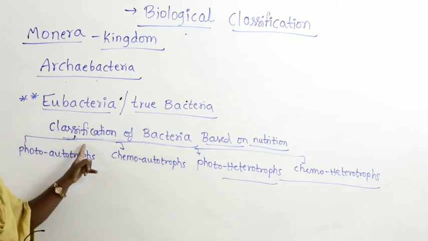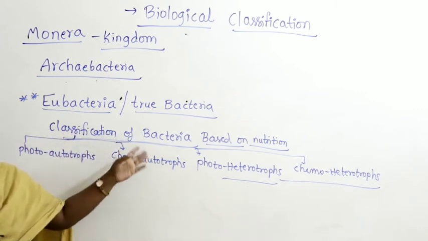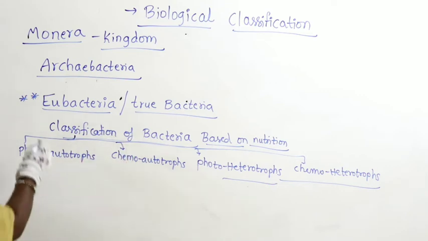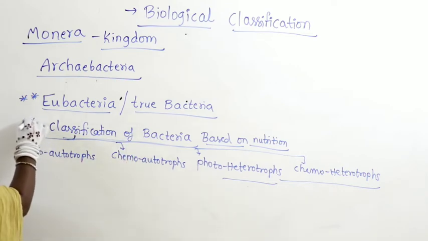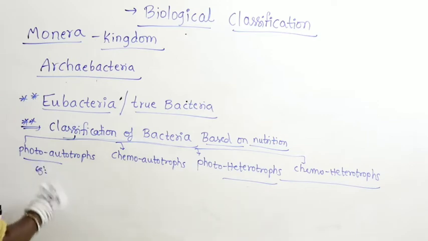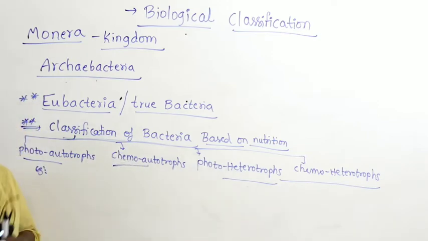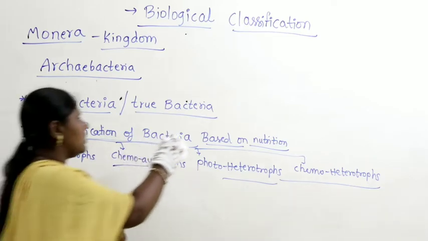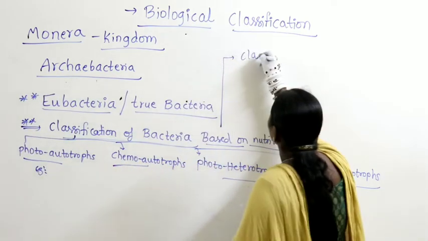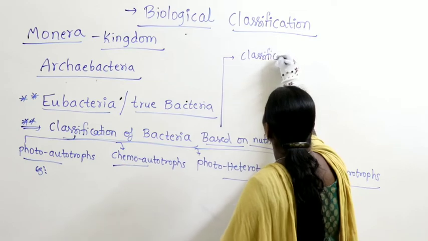So we have discussed classification of bacteria based on nutrition. Try to remember the examples which we have discussed for all 4 categories. Very important. Apart from this, we also discussed classification of bacteria based on shape and structure.